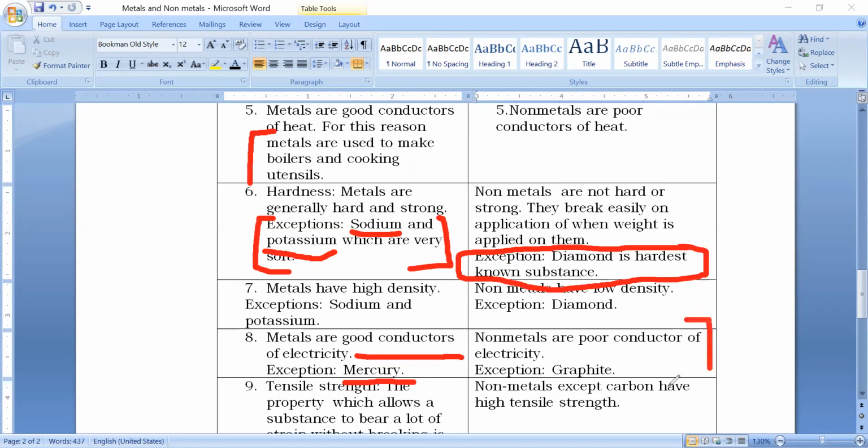Non-metals are poor conductors of electricity, but graphite is an exception. Graphite is the one which is used in your pencil lead. That is actually not lead, but graphite.